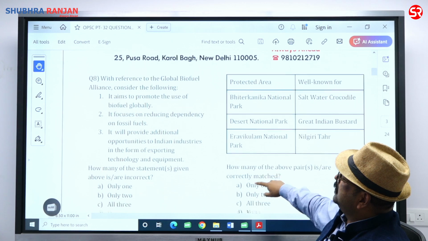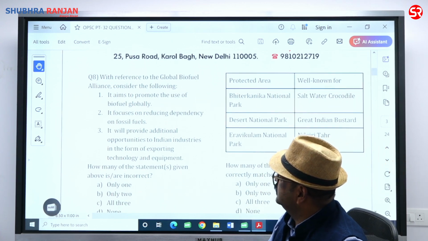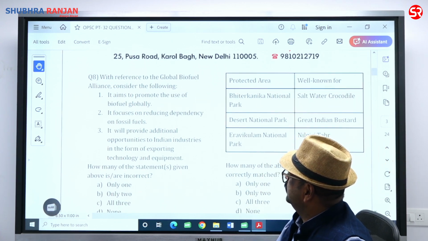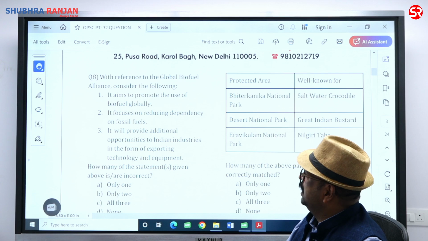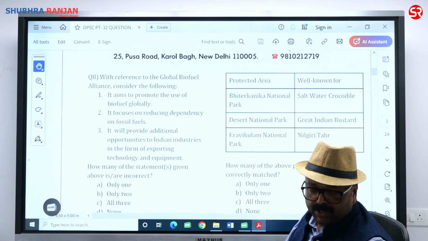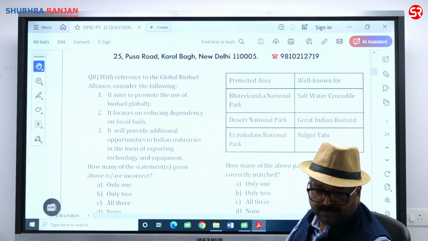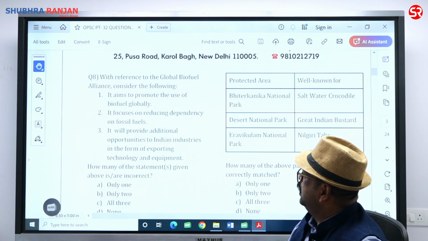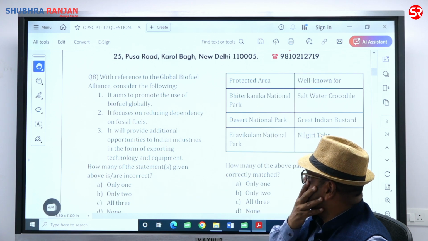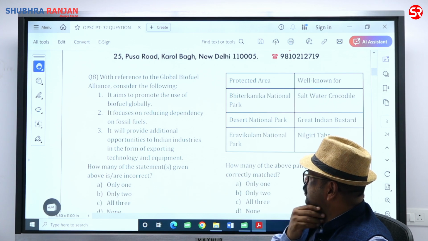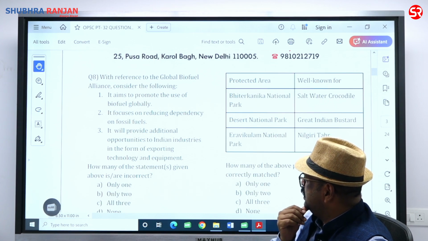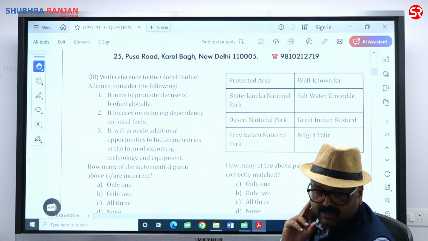Question number 8. With reference to the Global Biofuel Alliance, consider the following. Global Biofuel Alliance. It aims to promote the use of biofuel. Yes, it aims to promote the use of biofuel. It focuses on reducing dependency on fossil fuel. Yes, it will provide additional opportunity to Indian industry in the form of exporting technology and equipment.